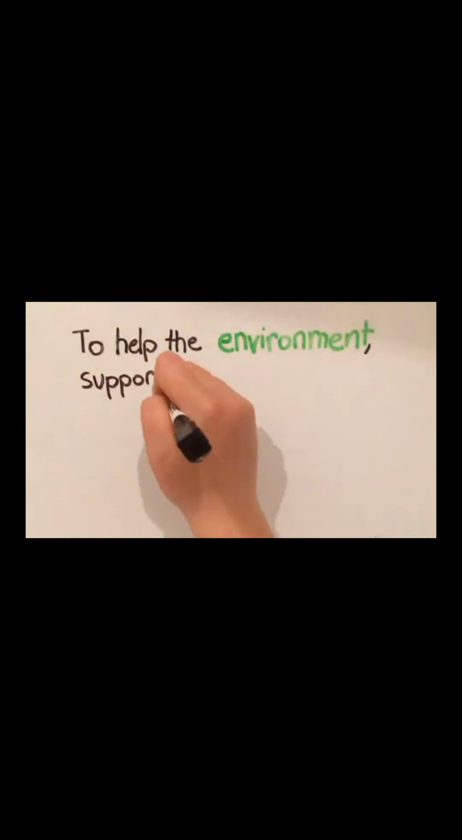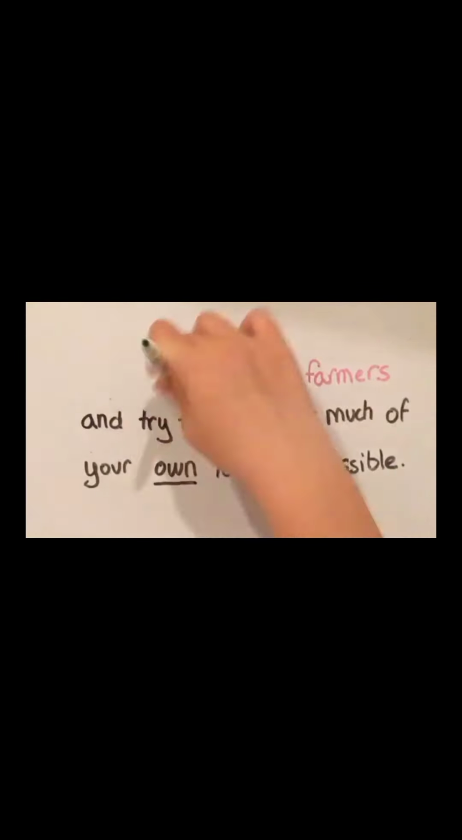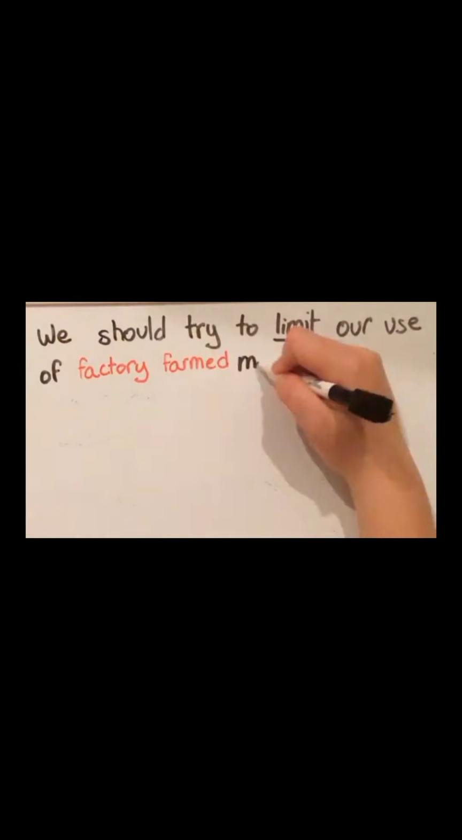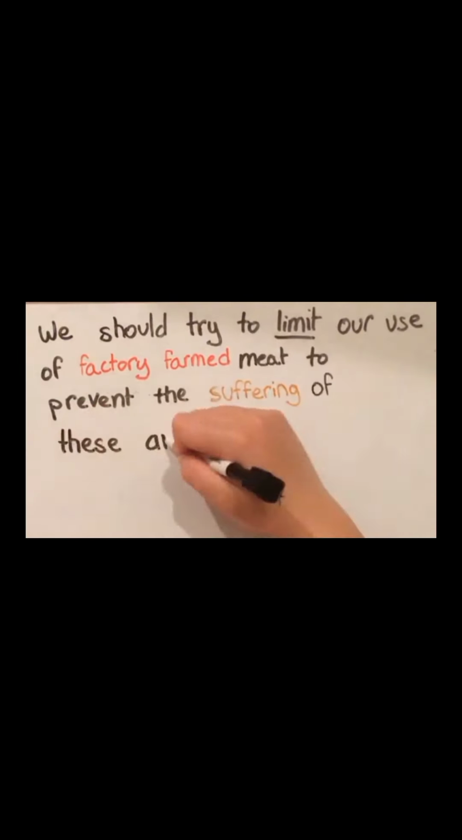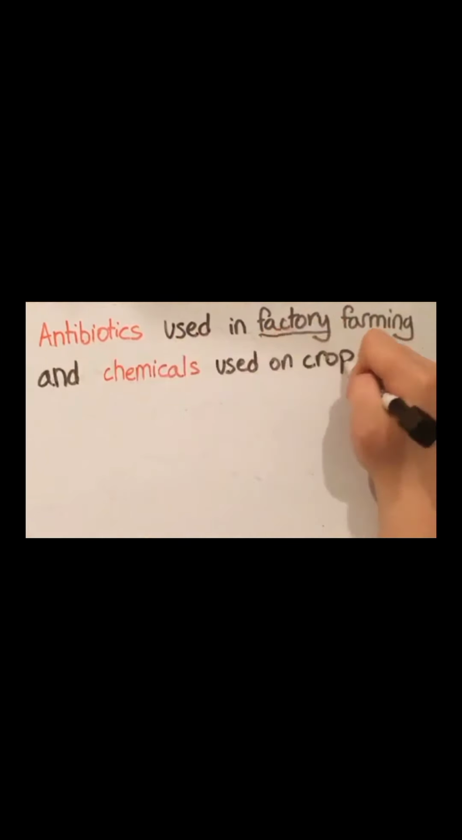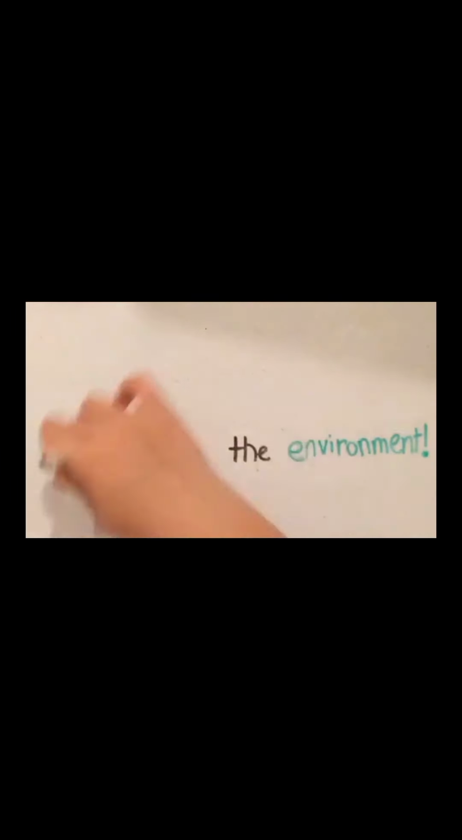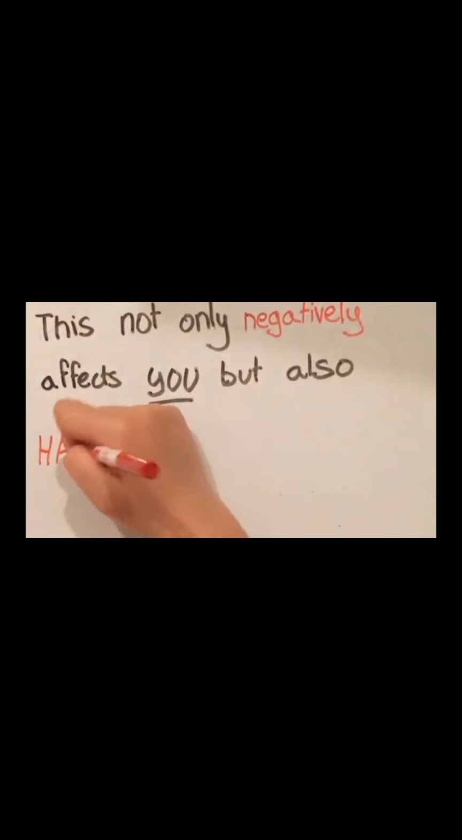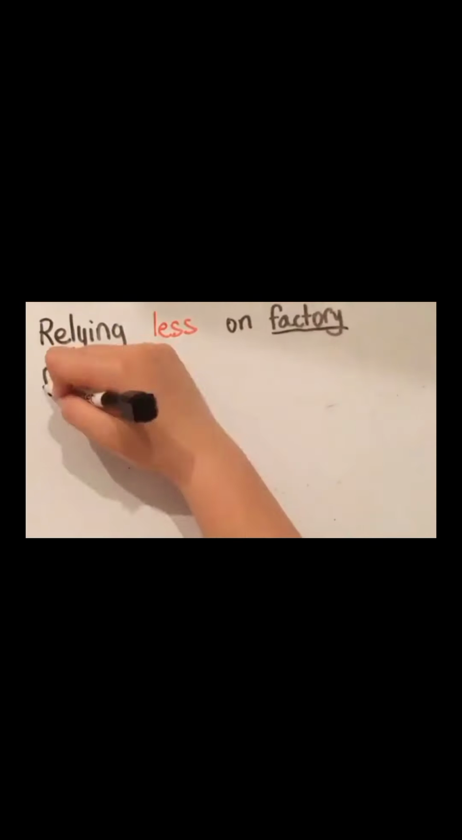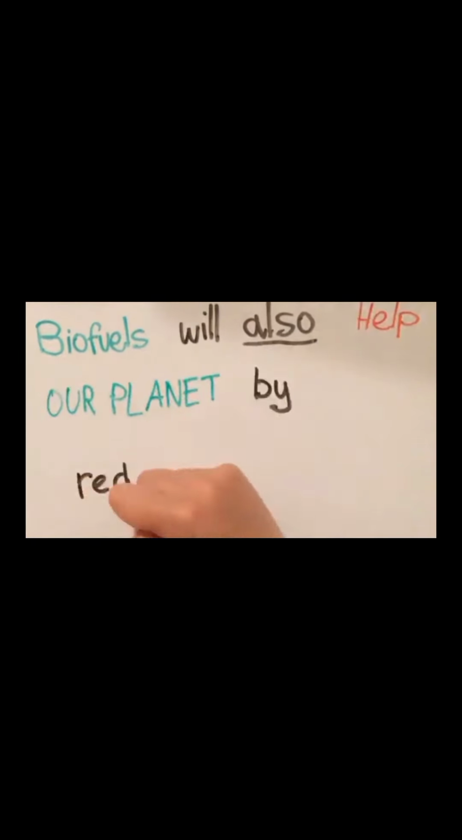To help the environment, support your local farmers and try to grow as much of your own food as possible. We should try to limit our use of factory-farmed meat to prevent the suffering of these animals. Antibiotics used in factory farming and chemicals used on crops not only end up in your food, but also in the environment. This not only negatively affects you, but also harms our planet. Relying less on factory farming can let us use corn for making biofuels instead of for animal feed. Biofuels will also help our planet by reducing pollution.